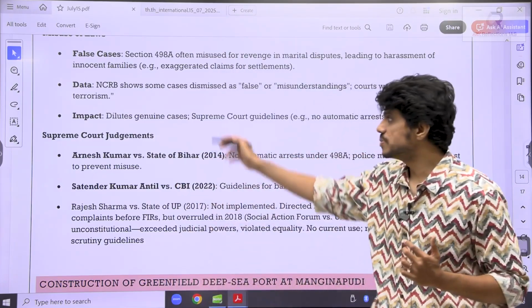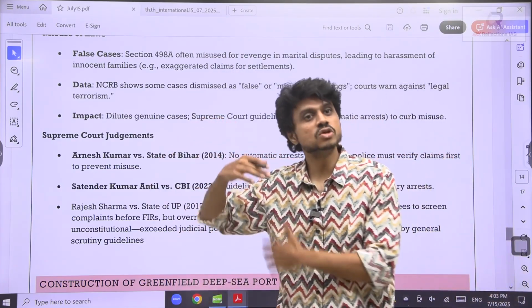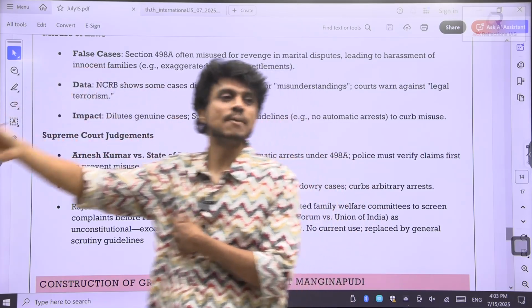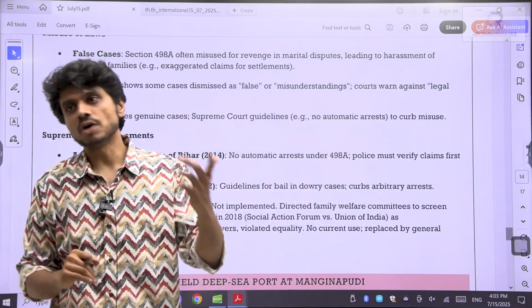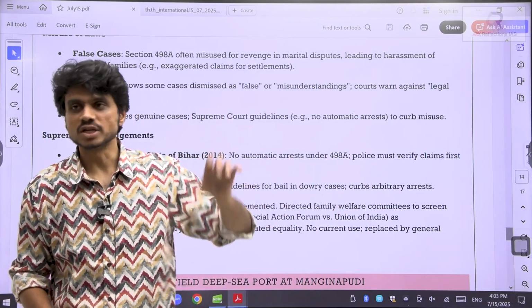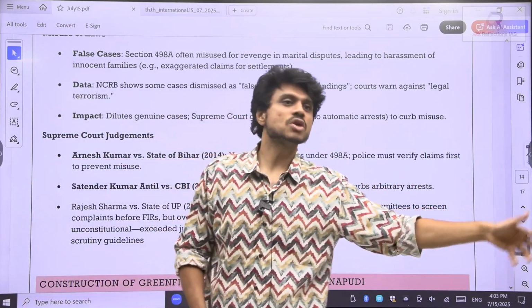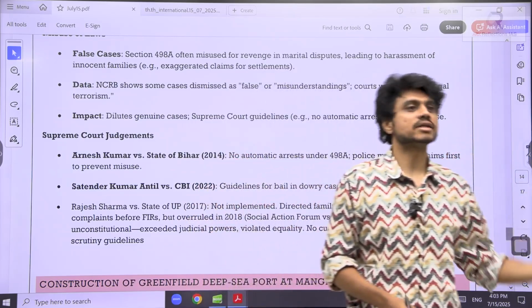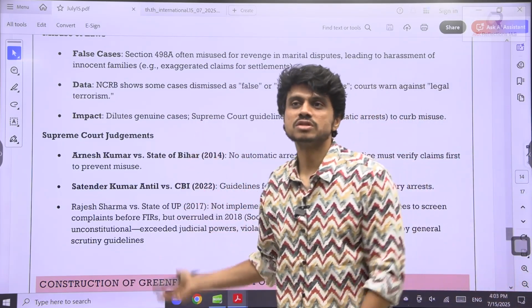Okay, so these three judgments are important. You need to give that counter argument also, that some issues are happening. And then finally, like I always say, some issues are always there, we have to find a way of checking the misuse. Again, misuse cannot be the solution to dilute the act itself, because 7,000 deaths are happening.